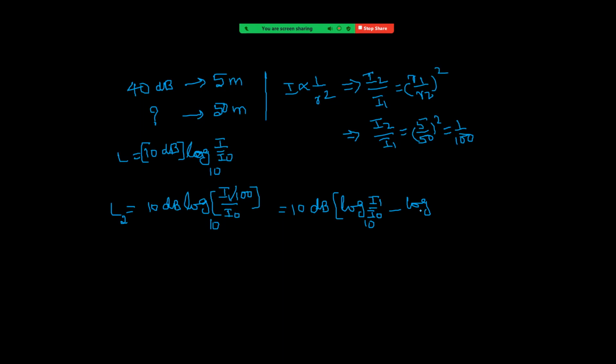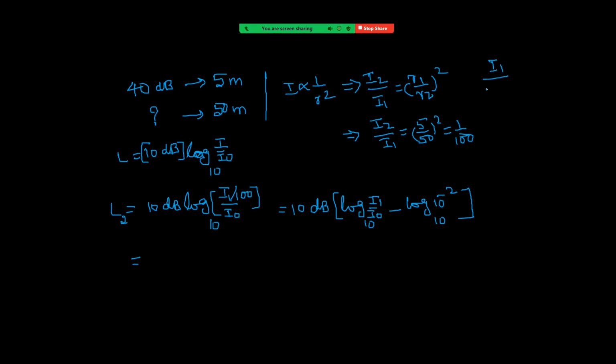See how this is written now. I1 by I naught, this is log of I1 into 1 by 100, so 10 power minus 2, 10 power minus 2 to the base 10. Okay, right. See carefully once what we have done here. I have taken this as I1 by I naught into 1 by 100. I am writing separately here to make it clear.